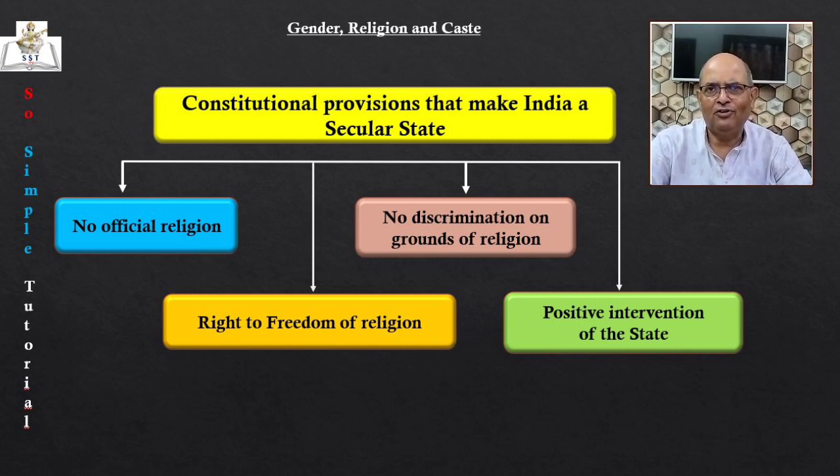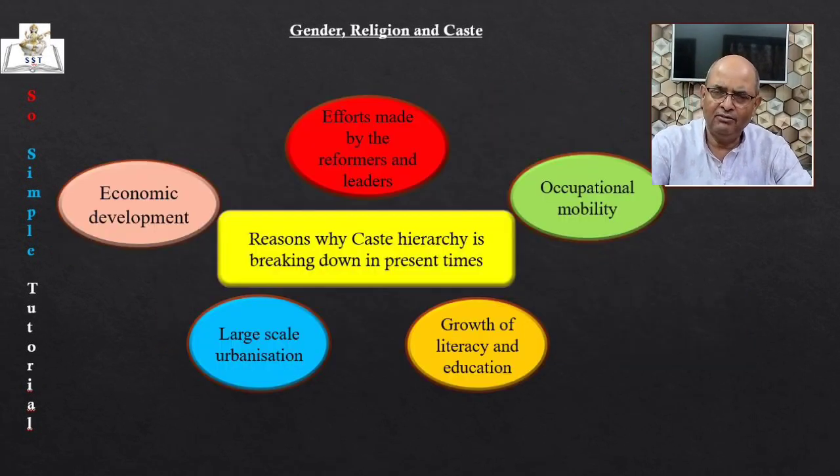That is why social reformers and political leaders like Jyotiba Phule, Periyar, Gandhiji, Dr. Ambedkar, etc. worked towards removing caste discrimination and to establish a society in which caste inequalities are absent. Today, you can see great changes in the caste system in our country. This is due to the efforts made by these great men and partly due to some other factors like economic development, large-scale urbanization, growth of literacy, occupational mobility, etc.